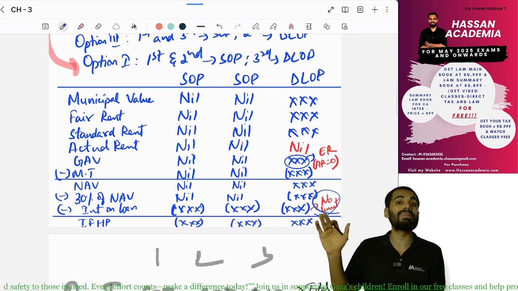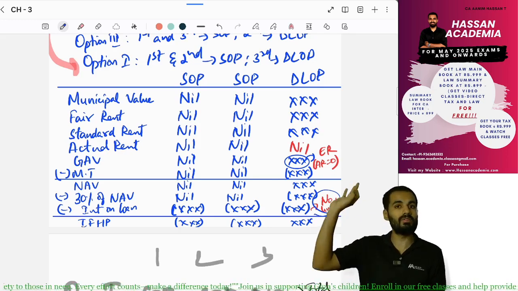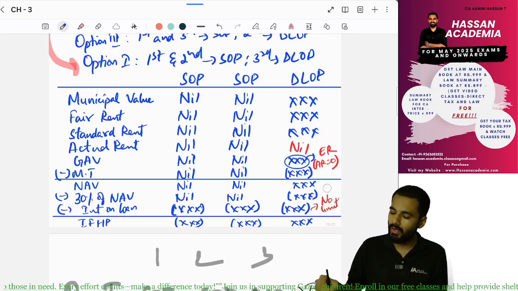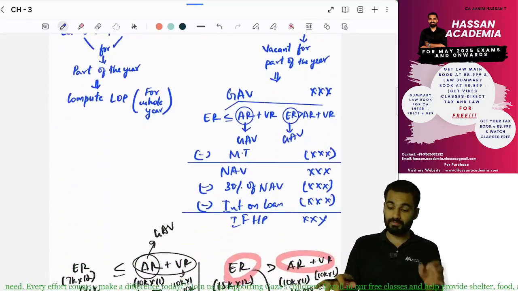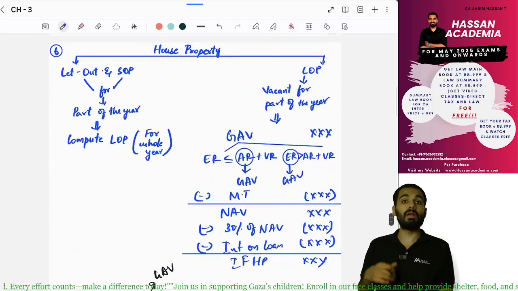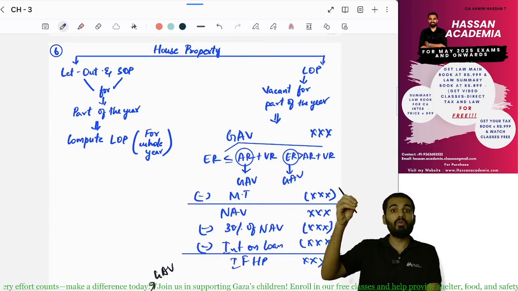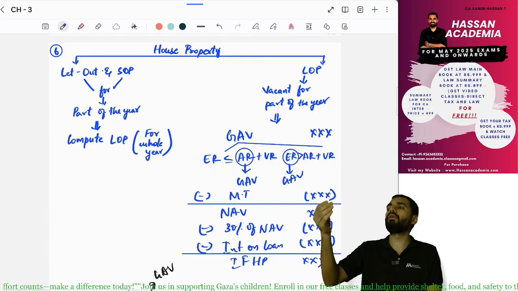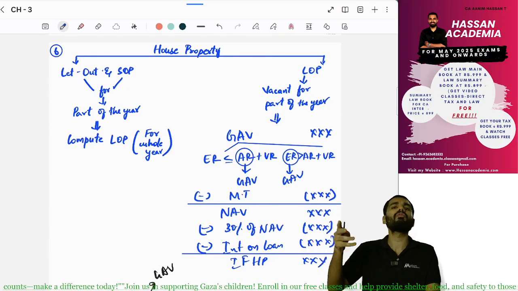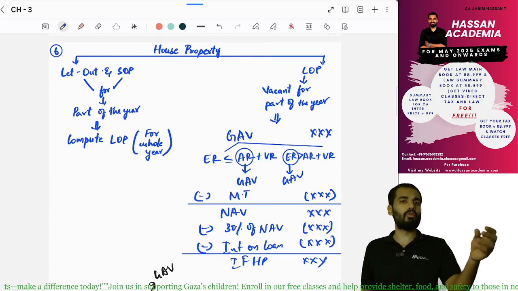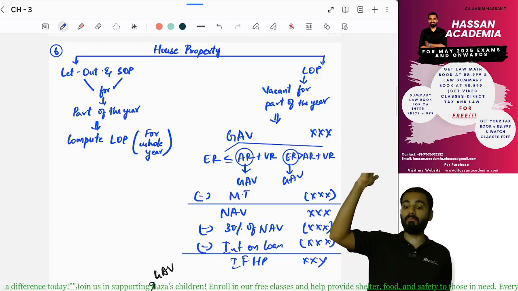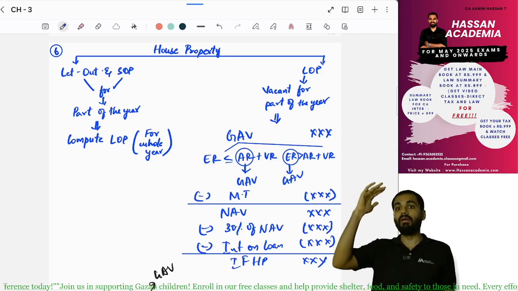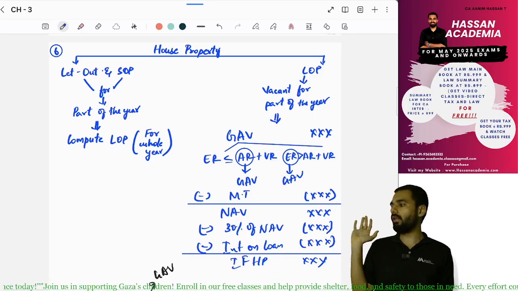Interest on loan of 2,30,000 has no limit. However much interest you pay, you will get deduction for that. Yes, this is the income from house property. Next, the house property is let out for part of the year and self-occupied for part of the year. Let's say a few months it is let out, a few months it is self-occupied. Then in that situation, we'll compute the entire year as let out property.